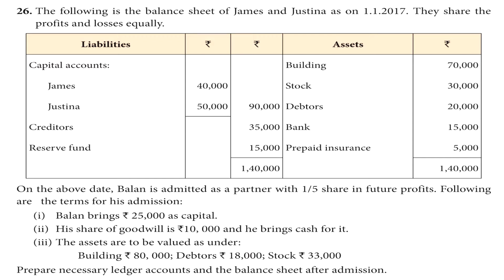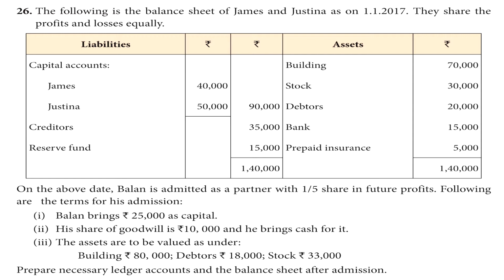On the above date, Balan is admitted as a partner with 1/5 share in future profits. Following are the terms for his admission. Balan brings rupees 25,000 as capital. His share of goodwill is rupees 10,000 and he brings cash for it. The assets are to be valued as under: buildings rupees 80,000, debtors 18,000, stock 33,000. Prepare necessary ledger accounts and the balance sheet after admission.